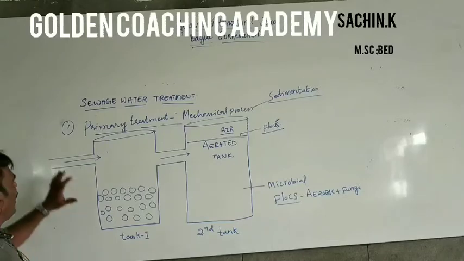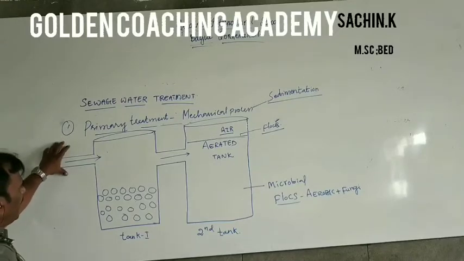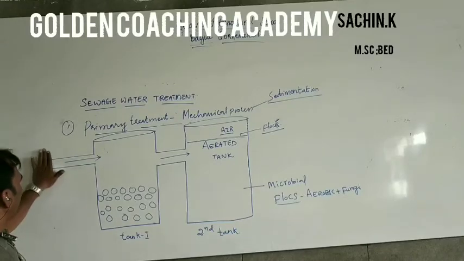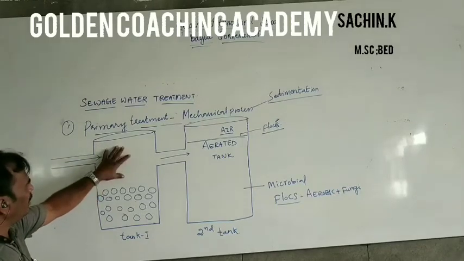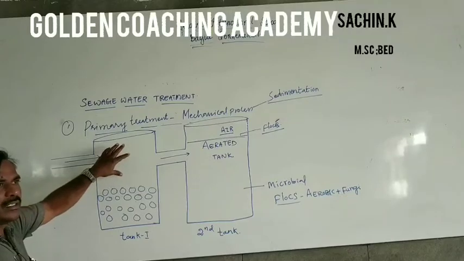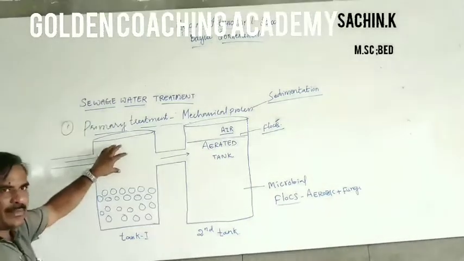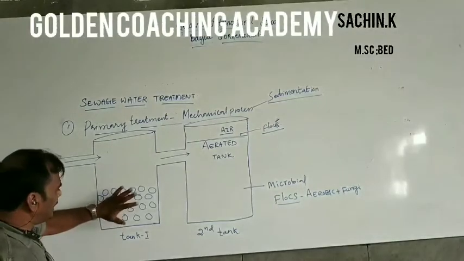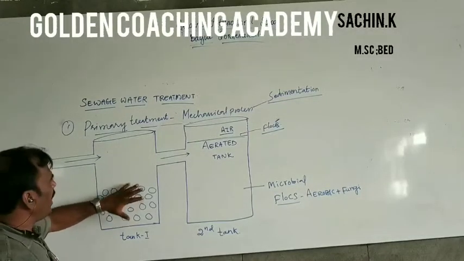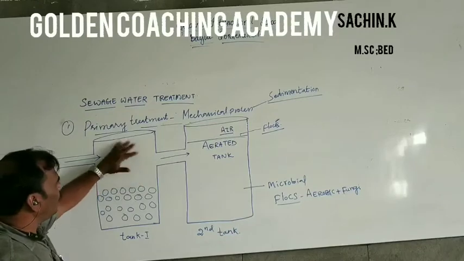Understood? So what happened here? In the first tank, the sewage water is pumped and preserved for a few days, because of which solid material settles at the bottom of the tank, and some of the water floats on the surface.